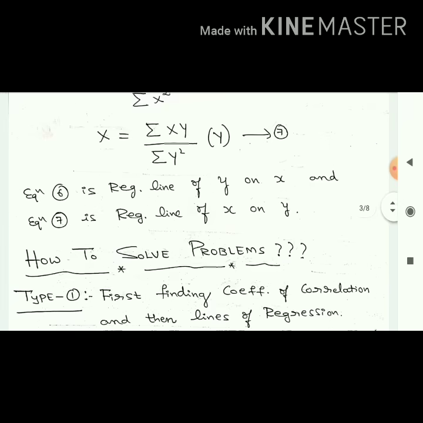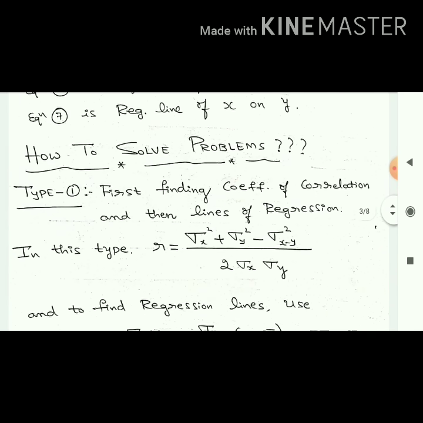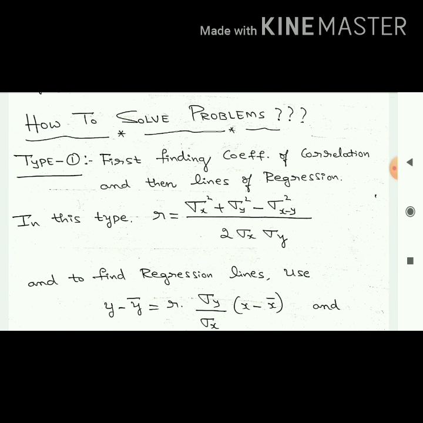Now after finishing all these formulas, I know many of you get confused, because in the coefficient of correlation you studied 3 sets of formulas, and here you studied 2 sets. Which one to use and which not to use is the confusion. Don't worry, for your understanding I divided the problems into 2 types, type 1 and type 2.